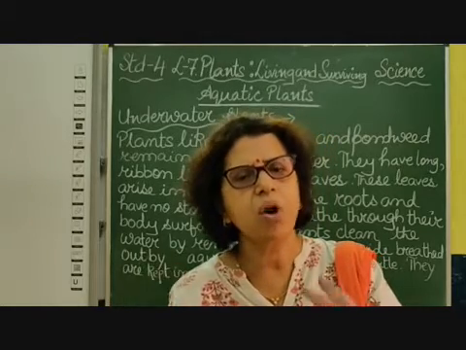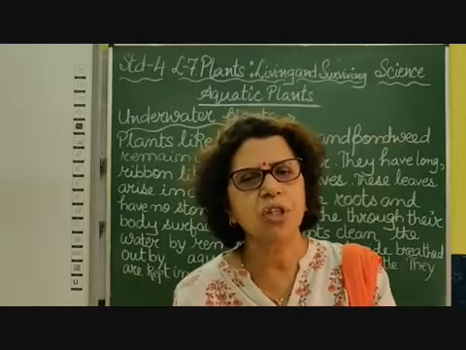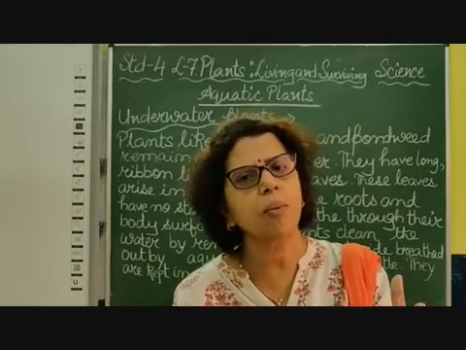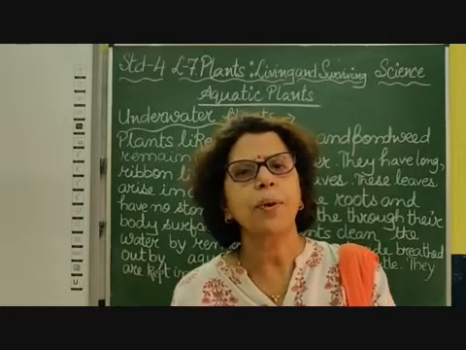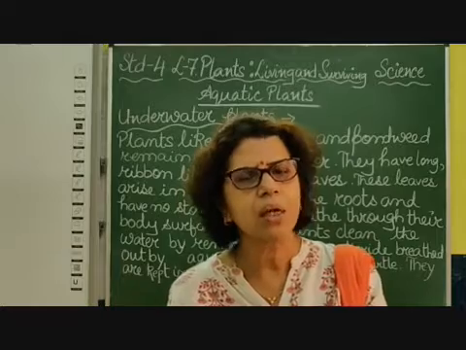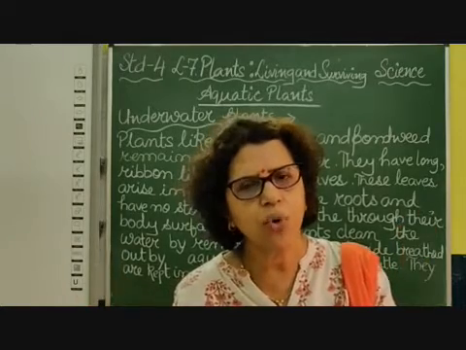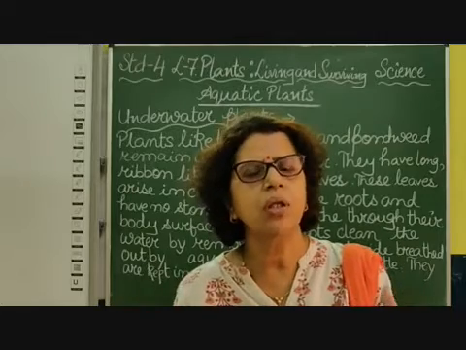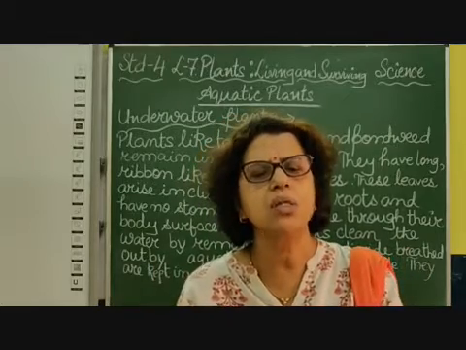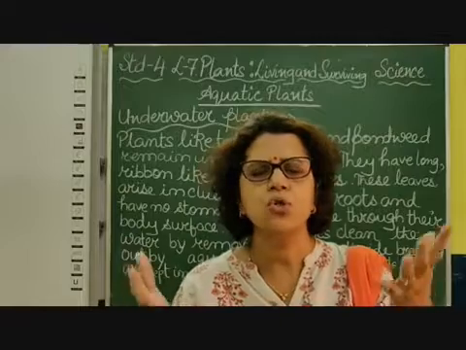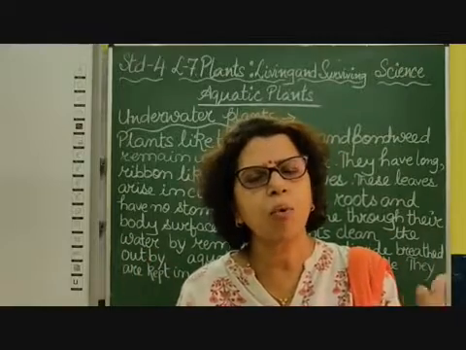That's why fish can breathe, because they get the oxygen from the water itself. Animals like fish and turtle live in water throughout. They also do the breathing process, taking in oxygen and giving out carbon dioxide. So carbon dioxide and oxygen are both in water.